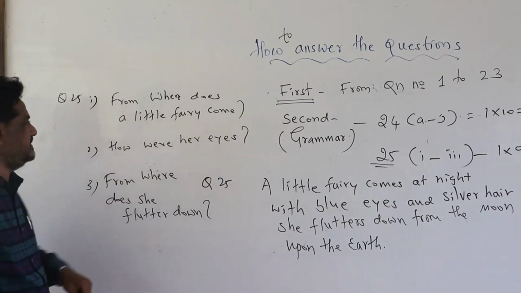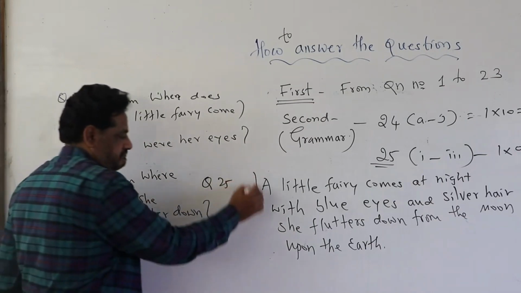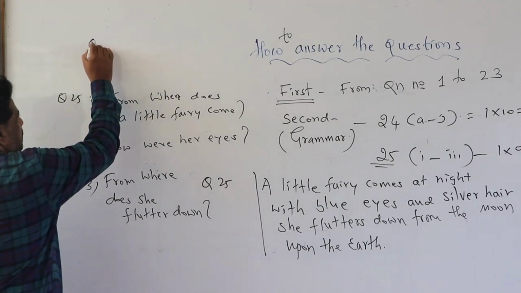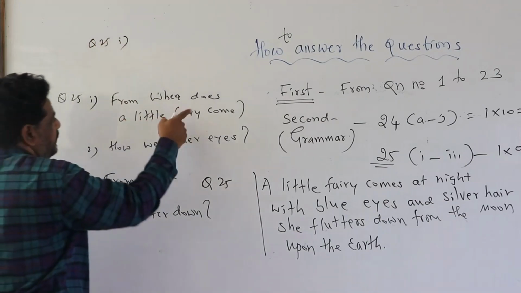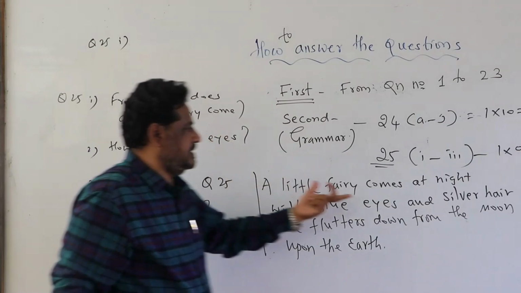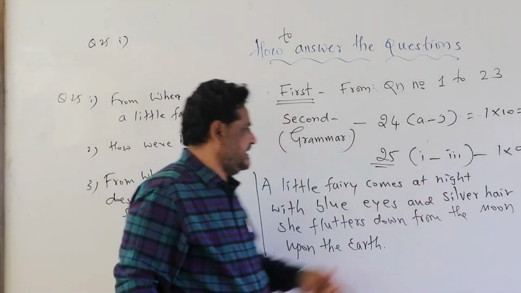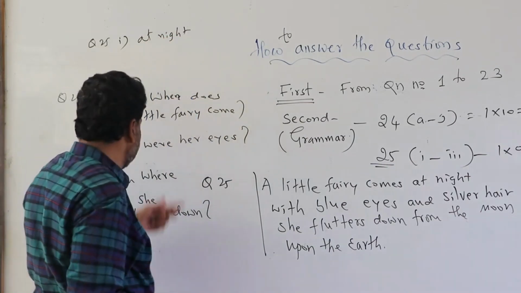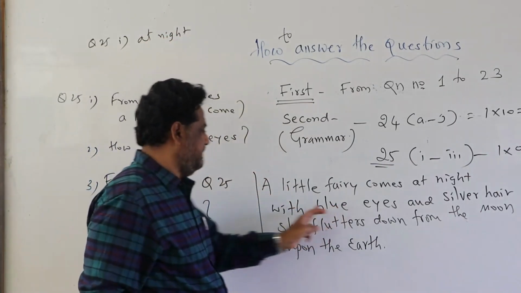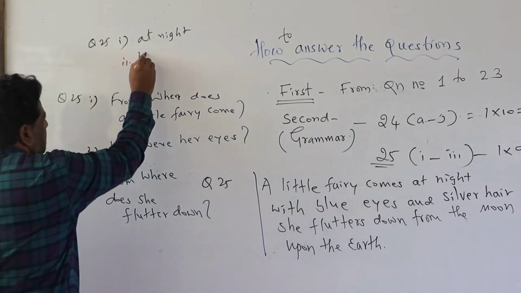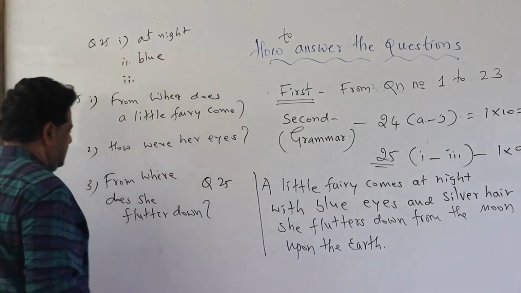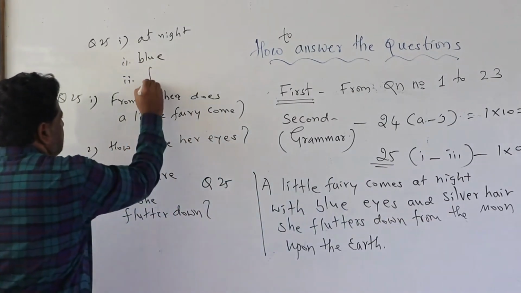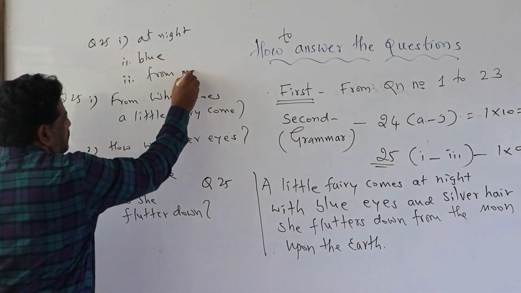Now the question is how to answer. Don't write the poem in the answer paper. You just write the answer. Question number 25. One, from where does a little fairy come? If you are very good at reading the poem, the answer is at night. Then, how were her eyes? Blue. Third one, from where does she flutter down? From the moon.